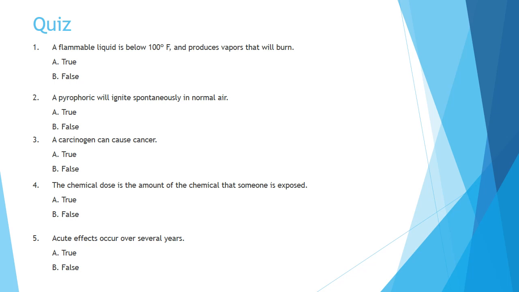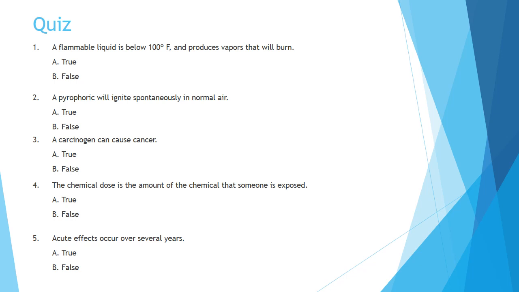Quiz. 1. A flammable liquid is below 100 degrees Fahrenheit and produces vapors that will burn. A. True. B. False. 2. A pyrophoric will ignite spontaneously in normal air. A. True. B. False. 3. A carcinogen can cause cancer.